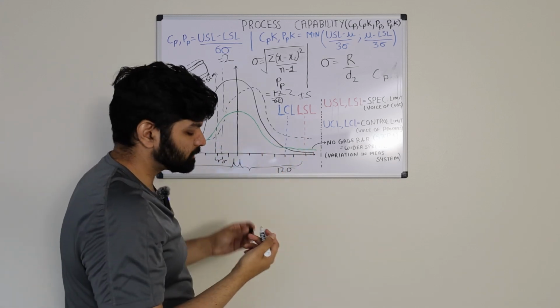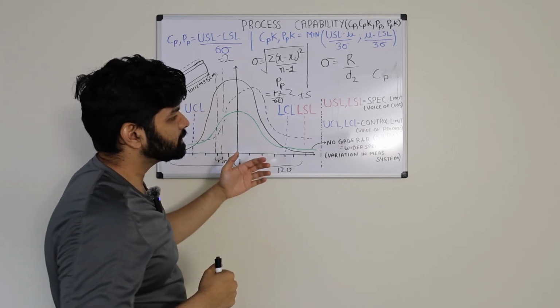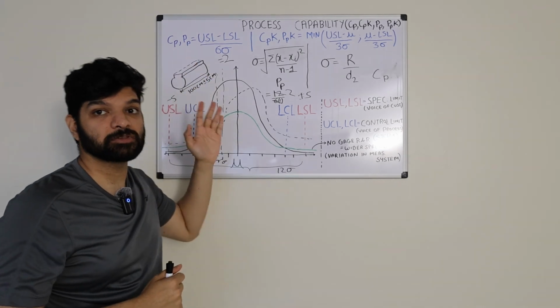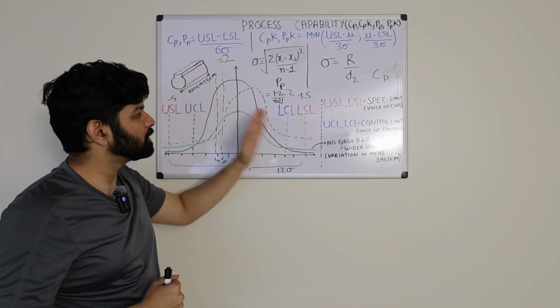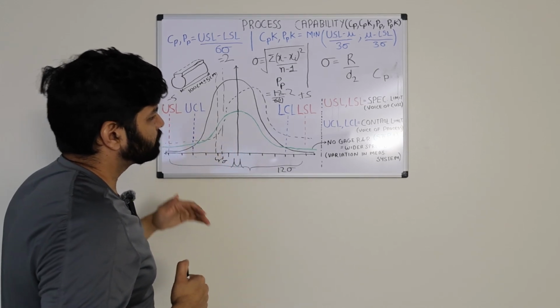That's how good our process is. Another key point to remember is we will always calculate the process capability with respect to the specification limits, not the control limits. That's the key point to remember.